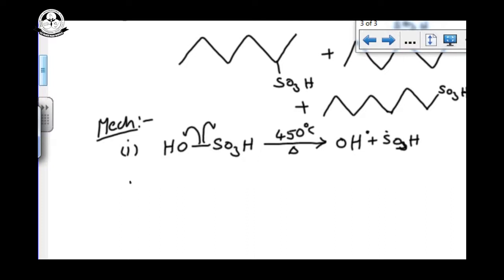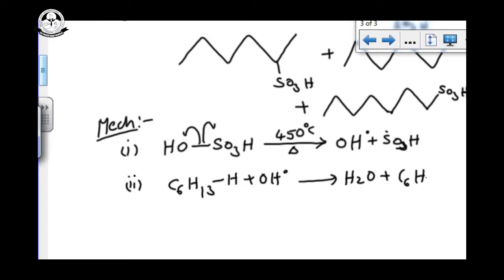Step number 2, chain propagation: C6H14, removing one hydrogen with OH dot, removes water and we get C6H13 dot. This is C6H13 dot.